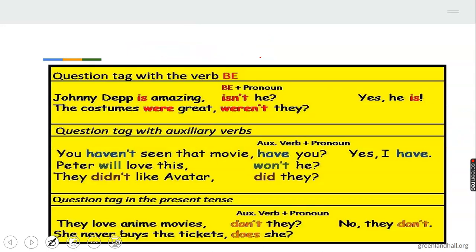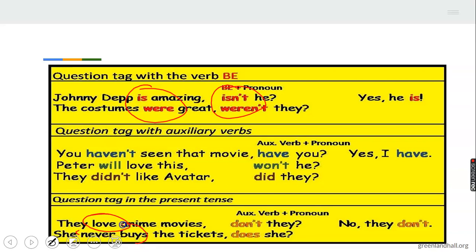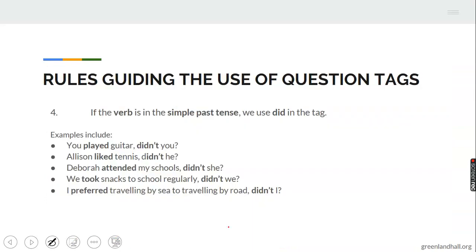Then we can see them here. See here and see their tags. These are all examples in the simple present tense form, and you see it here. Never buys. You can see it here. You can see the tag in them. So let's try and note these examples. Number 4 now.